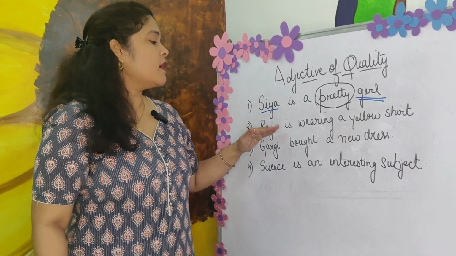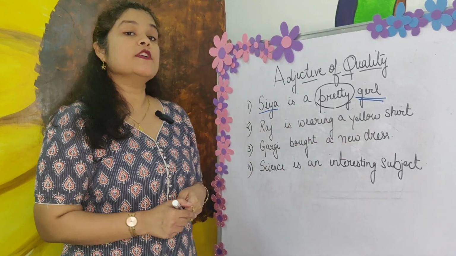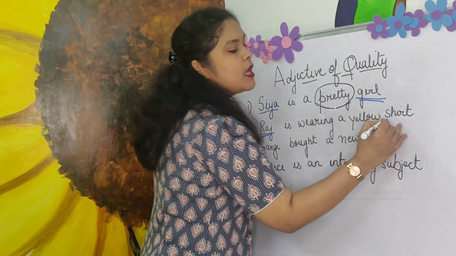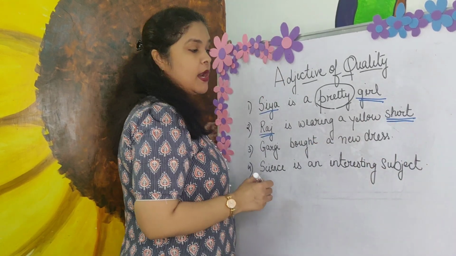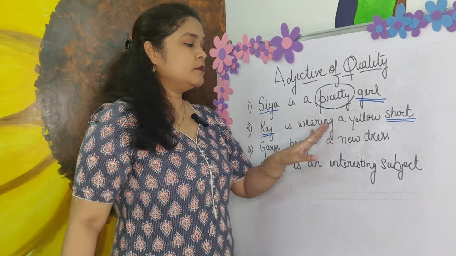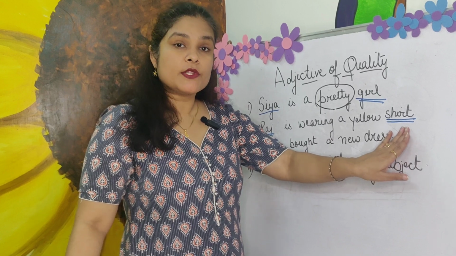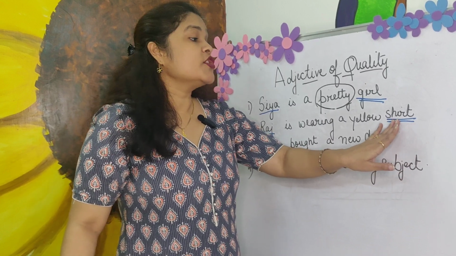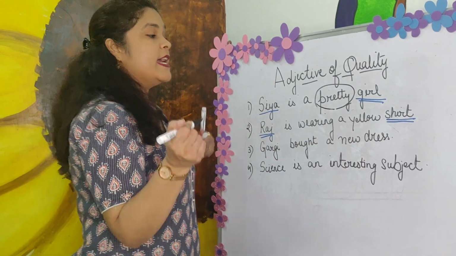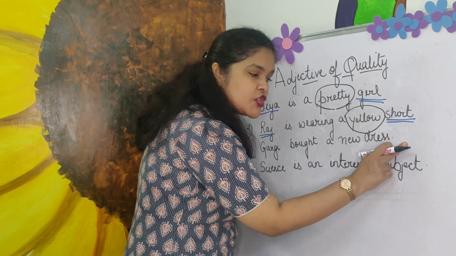In the second one, Raj is wearing a yellow shirt. Same rule. We first identify the noun. We have Raj as the proper noun and shirt as the common noun. Now see, any word which is describing Raj? No, but there's a word which is describing shirt. What is being told about the shirt? It is said that the shirt is yellow in color. So here, yellow is the adjective of quality because that's the quality of the shirt.